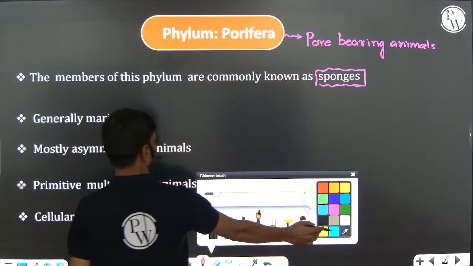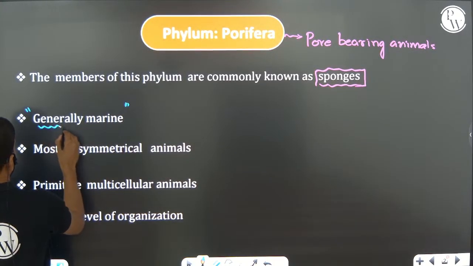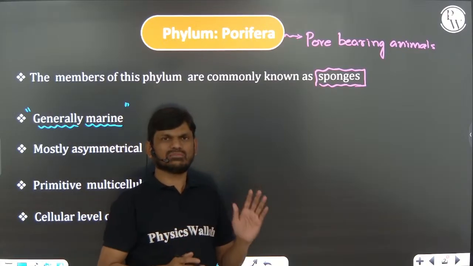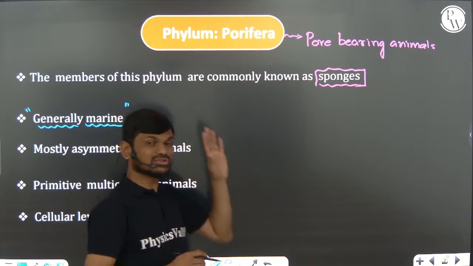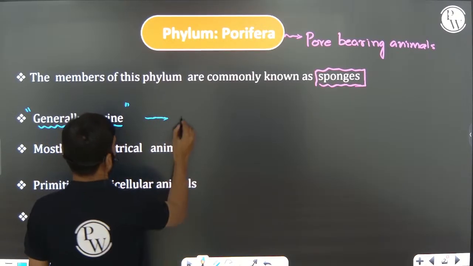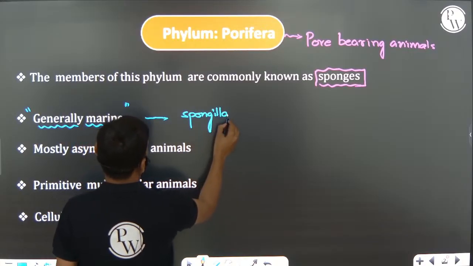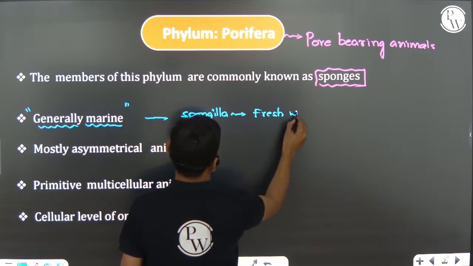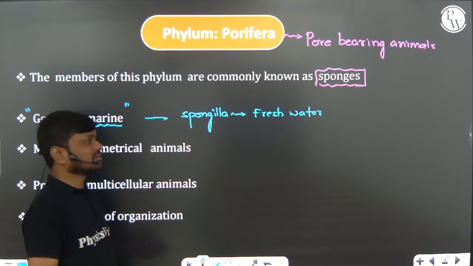Generally marine animals. Most of the animals are marine, but still some animals of the Porifera are also present in fresh water. Example, Spongilla. Spongilla is a freshwater Porifera. So most of the poriferans are generally marine.